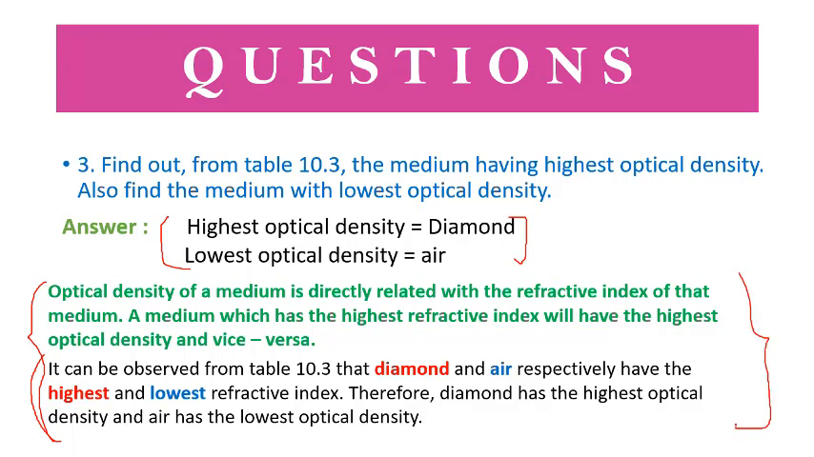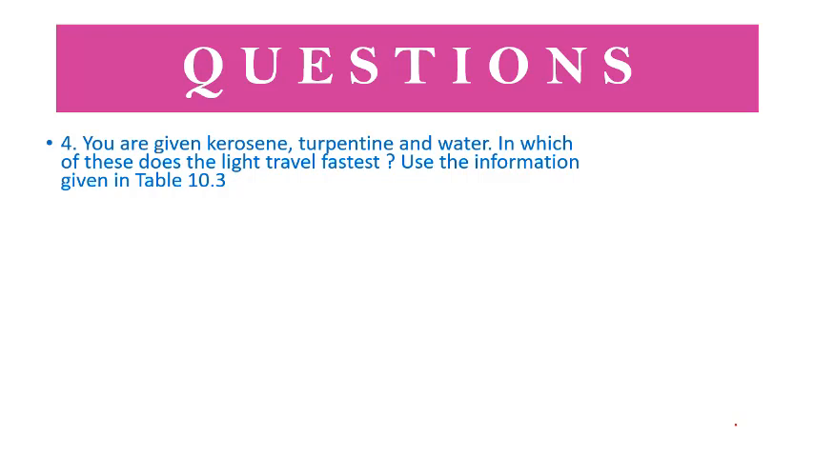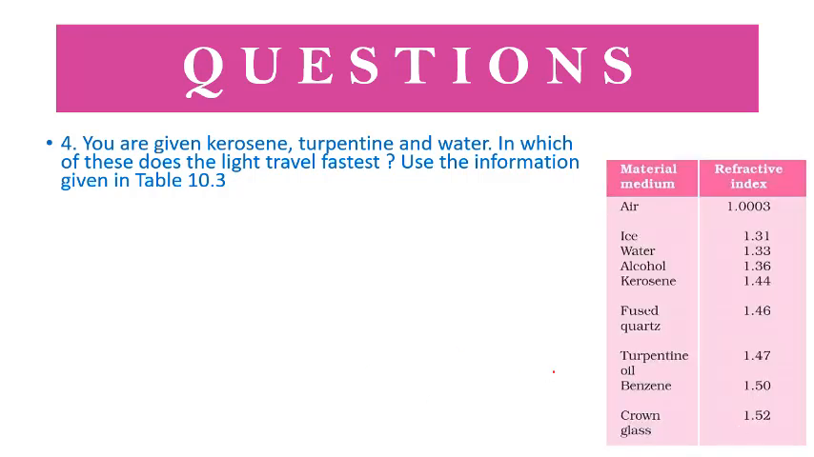You'll get marks. Next, you are given kerosene, turpentine and water. In which of these does the light travel fastest? Use the information given in table 10.3. Okay, let us find the table. We'll go with kerosene first. We have kerosene here, turpentine here, and water here. So where will light travel fast? In the optically denser medium, highest optical density or lowest optical density? The lowest optical density will have the highest speed, hence water will have the highest speed.